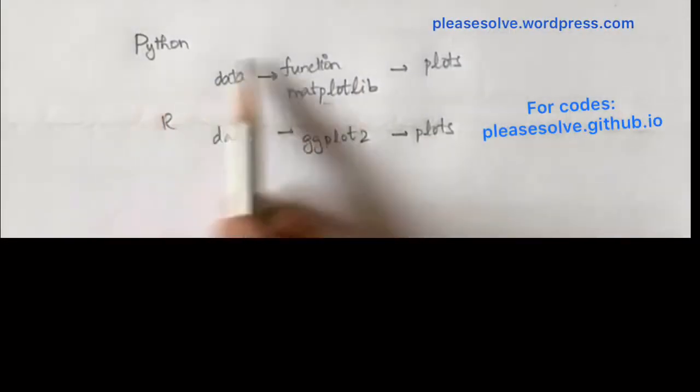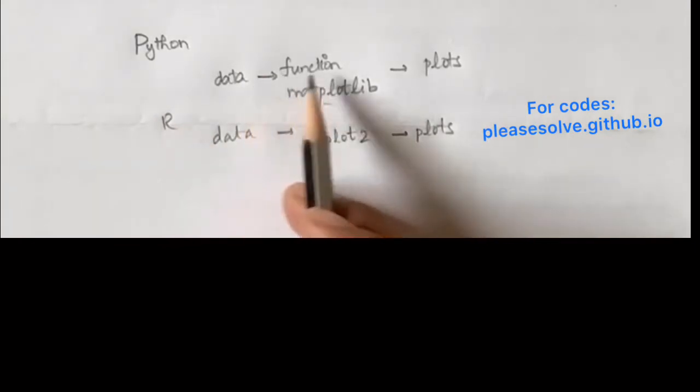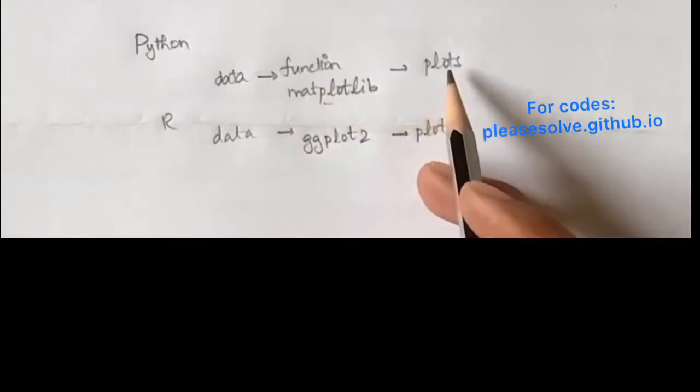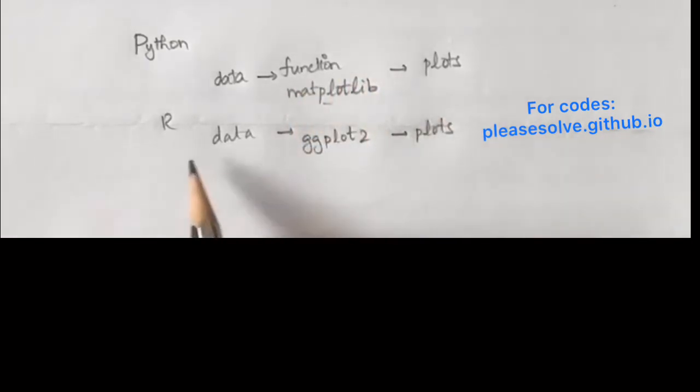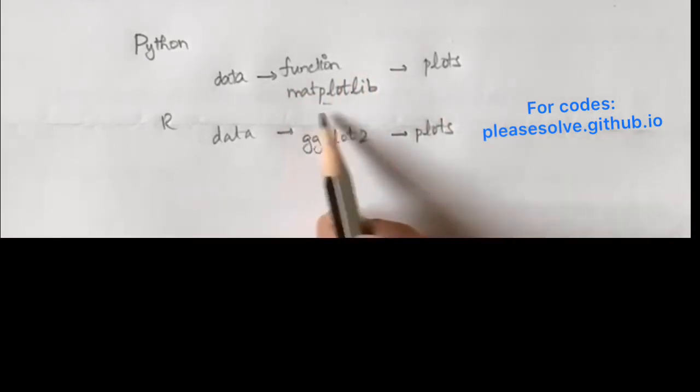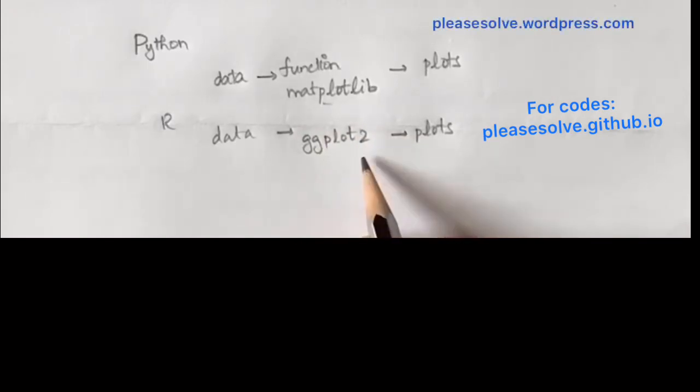The plots were obtained with Python and R programming tools. In Python, two one-dimensional arrays are fed into a function and plots are obtained with the matplotlib module. In R, two-dimensional data known as a data frame is used to obtain the plots from ggplot2.